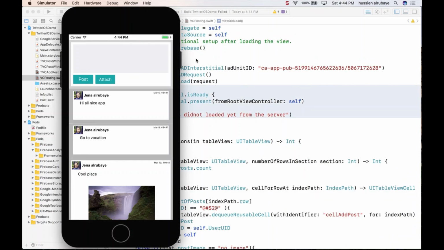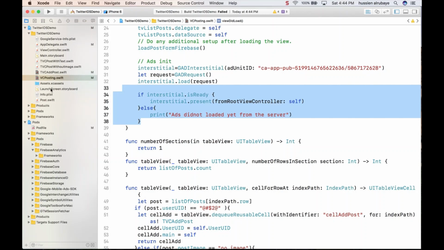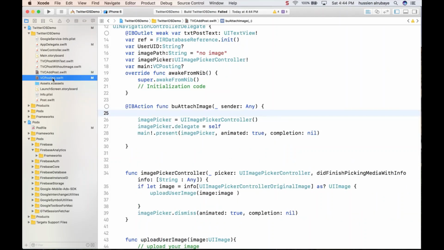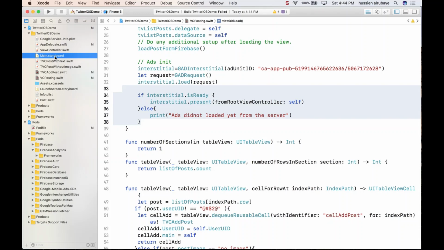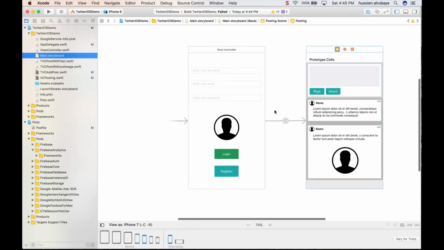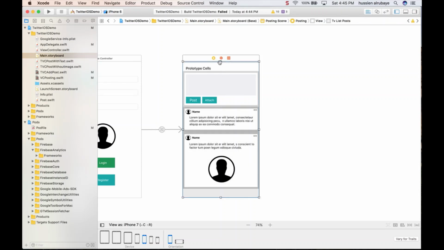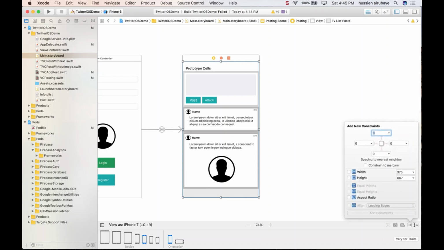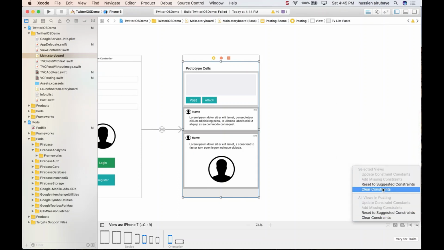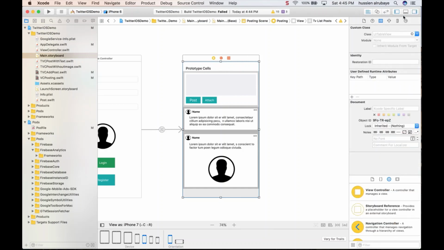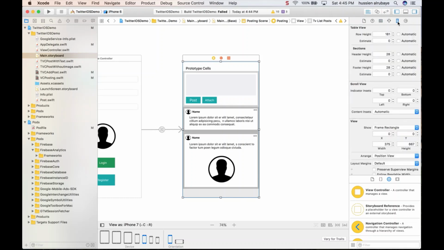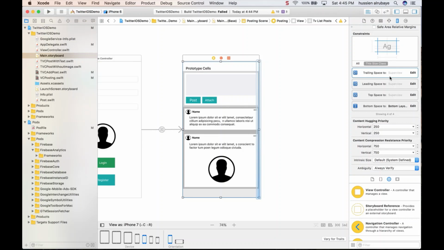So how do we fix this problem? Okay, I will show you this. If I go to the posting UI one, this is my UI, and in this place I will add a tab bar on the top of the page. Like you see, this is my console. So if I remove the constraints, I don't want to remove all of them, so I will remove only the constraints for this one, hopefully these four.